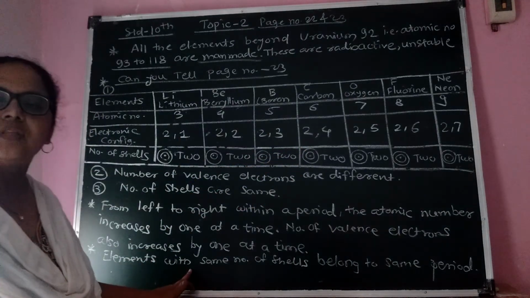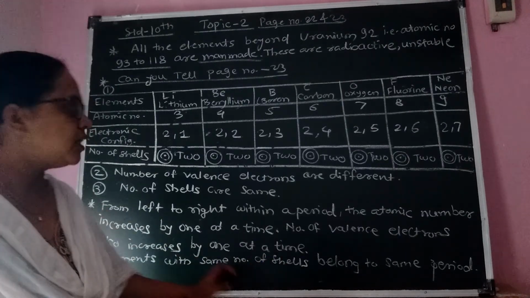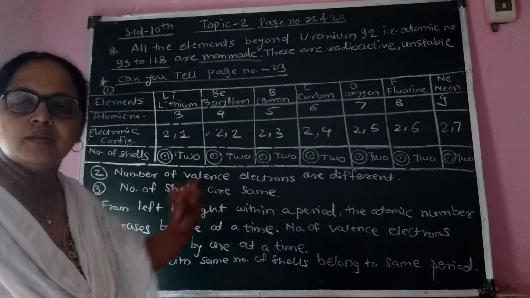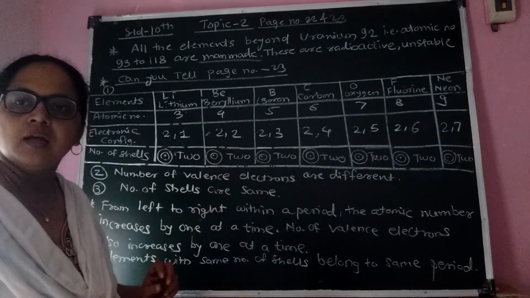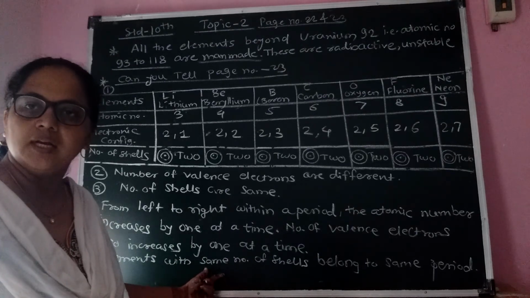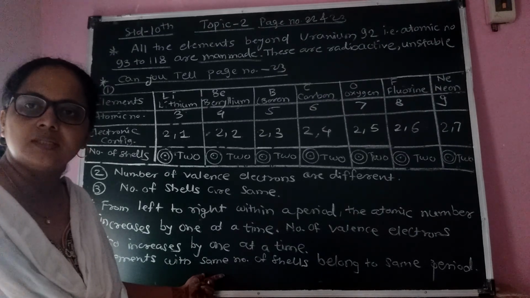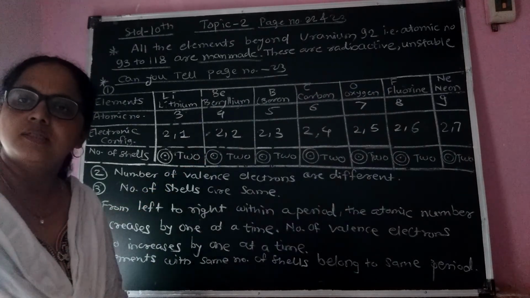And elements with the same number of shells belong to the same period. If you observe from lithium to neon, this is the second period of the periodic table. The number of shells is 2. That is, the elements with the same number of shells are present in the same period.